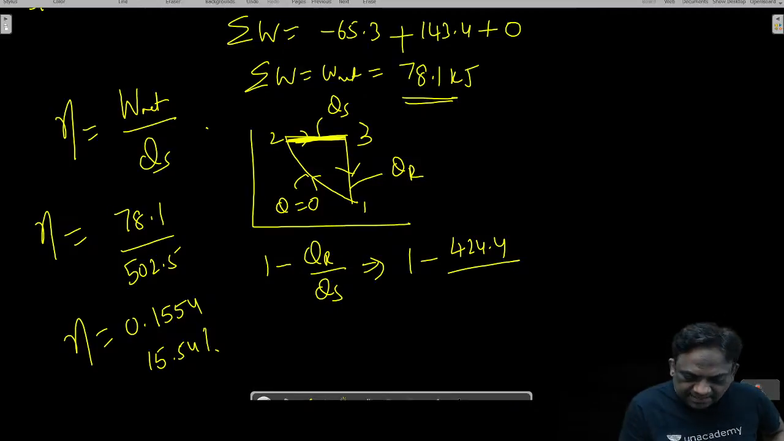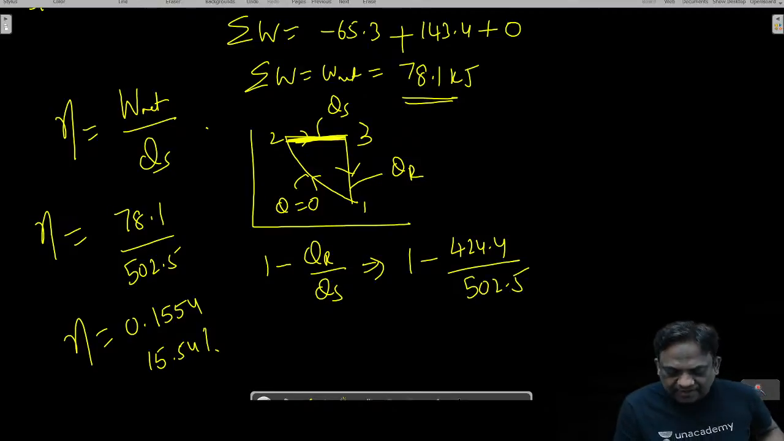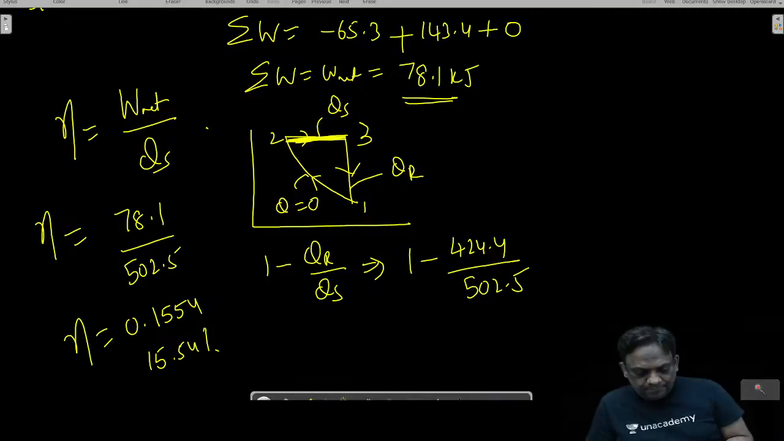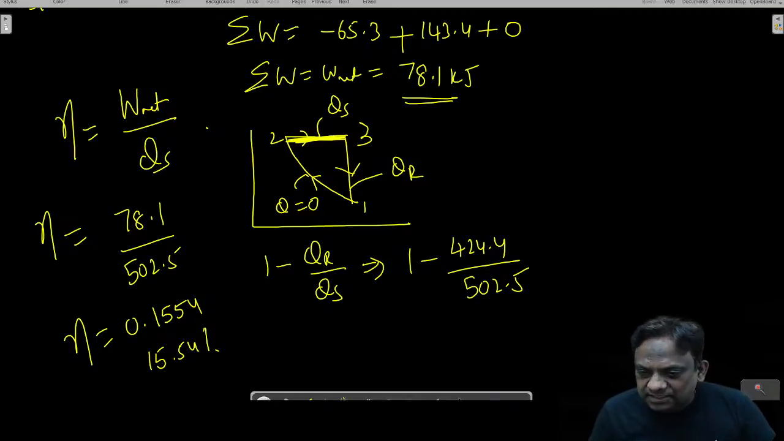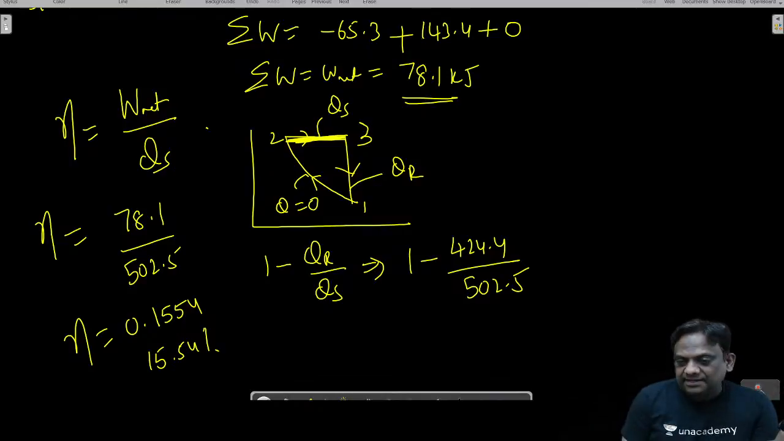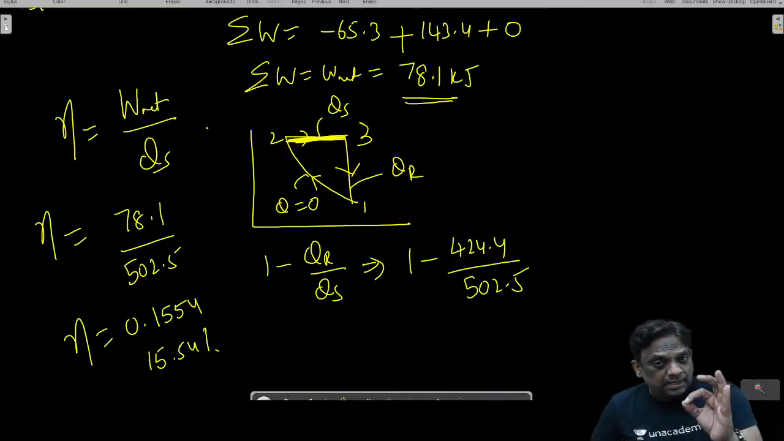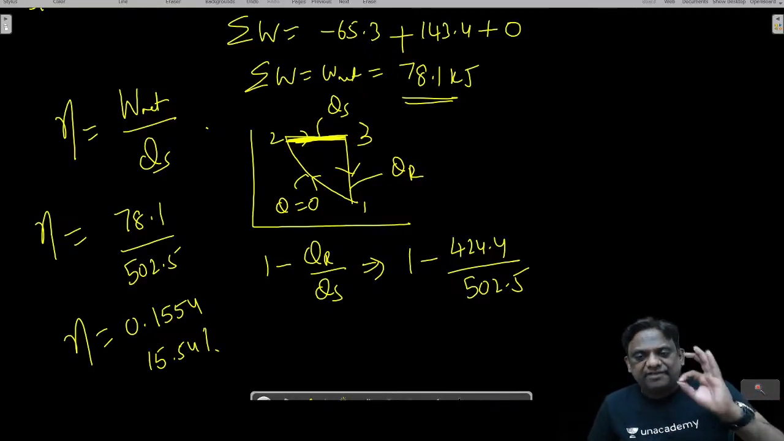424.4 by supply 502.5. कितना आ रहा है बोलो? 424.4 by 502.5 minus 1. कितना आ रहा है सर? 15.5. Is it not the same? Again, it is same. Last one, very important, mean effective pressure.